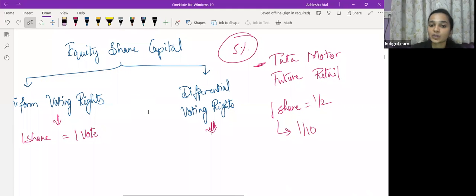However, whenever a company is issuing DVRs, it is basically raising money. पैसा तो raise हो ही रहा है, but however they are also not giving up the entire decision making power.